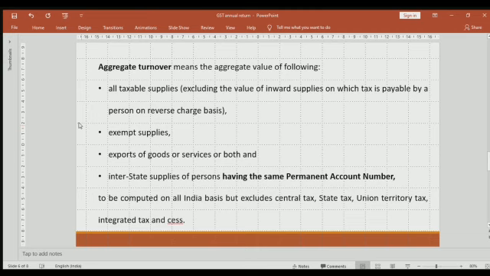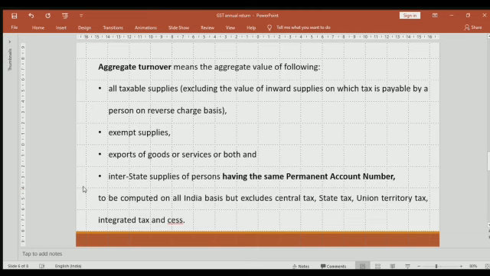And fourth is interstate supplies of a person having the same PAN, that's permanent account number. This is in case of branch transfers where you have, say, a main HO in Mumbai and a second branch in Gujarat.